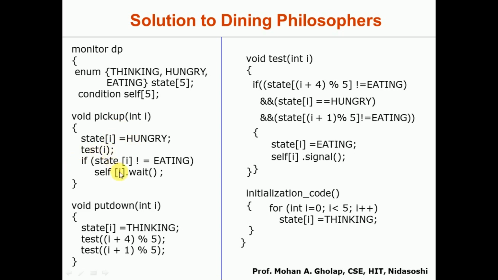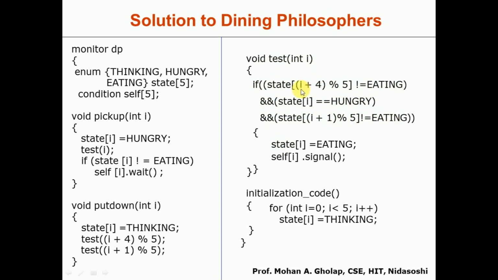Before we see what comes next, we'll see how this test is implemented. Void test of int i. This test is just to check whether the chopsticks are available. Here we simply check if state of (i plus 4) mod 5 is not equal to eating, and state of i is equal to hungry, and state of (i plus 1) mod 5 is not equal to eating.